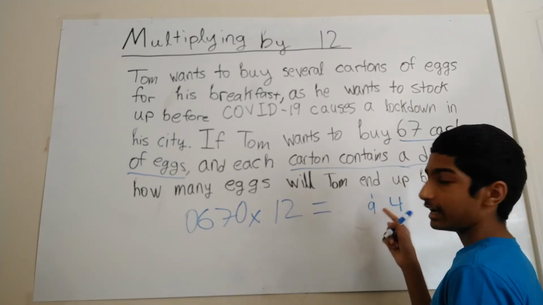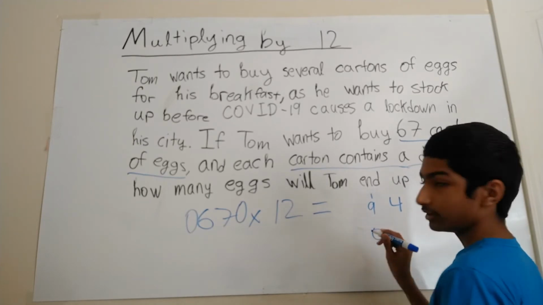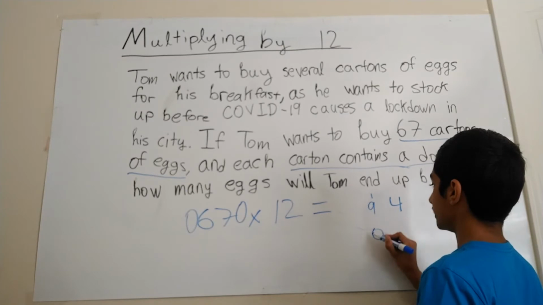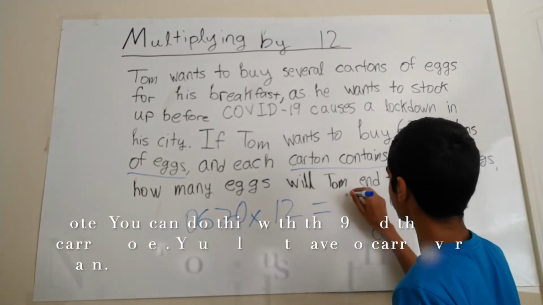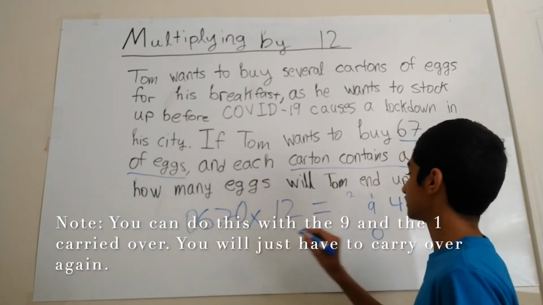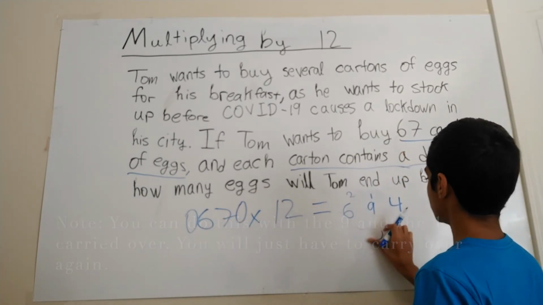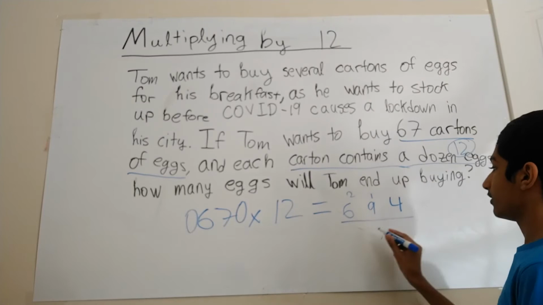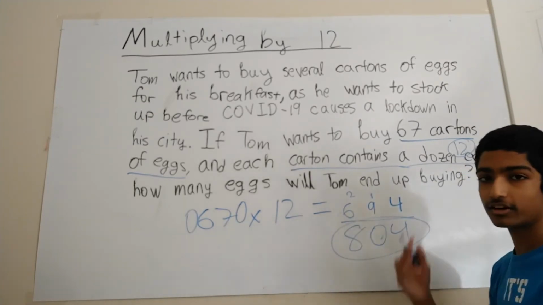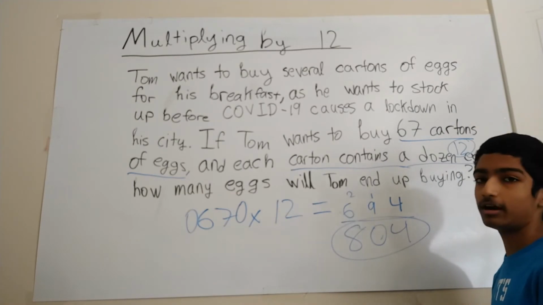We have a 1 and a 9, so that's a 0, which is actually 20. Since this is a 19, 19 plus 1 is 20. So we carry over the 2. Then we do 0 times 2 plus 6 is 6. So simplifying, we get 804. And that's our answer to this word problem.